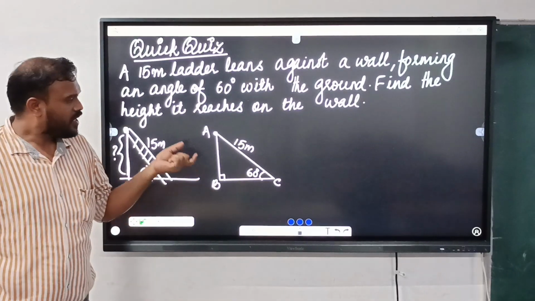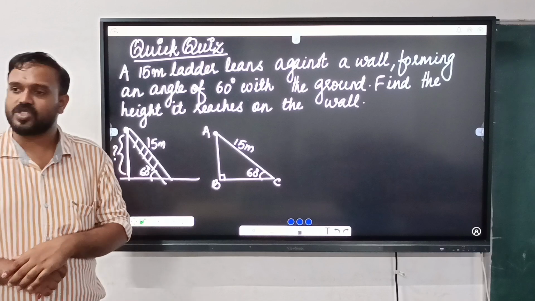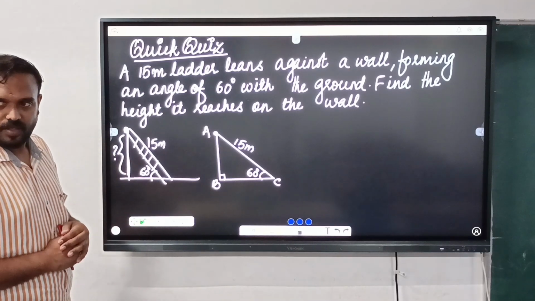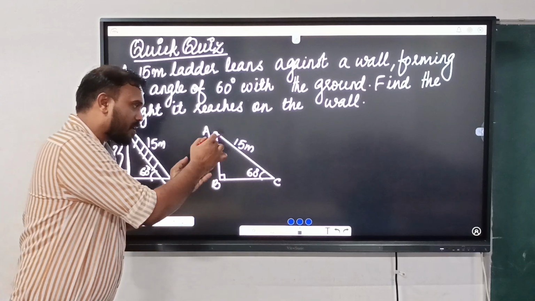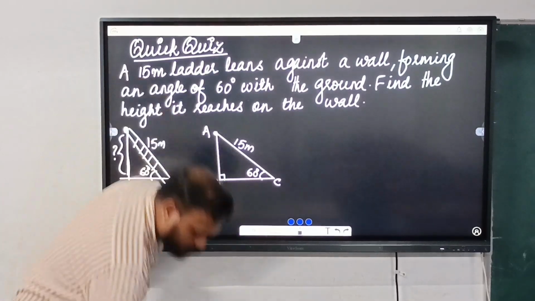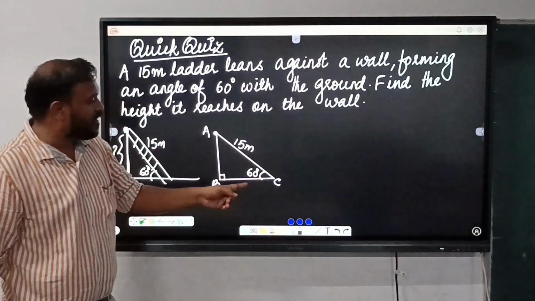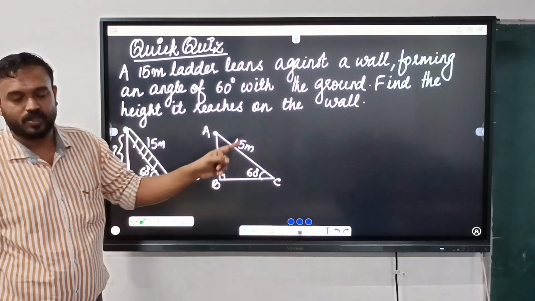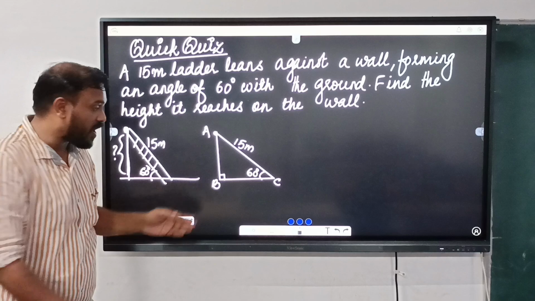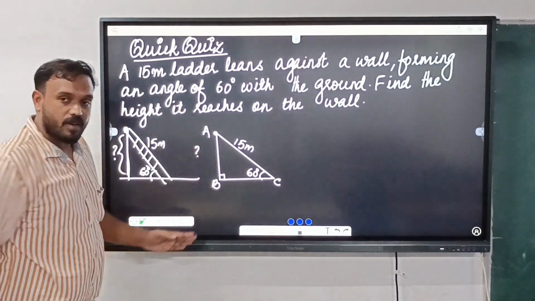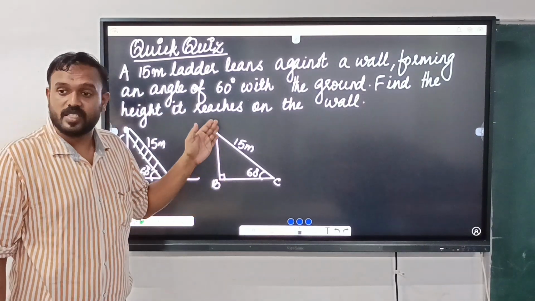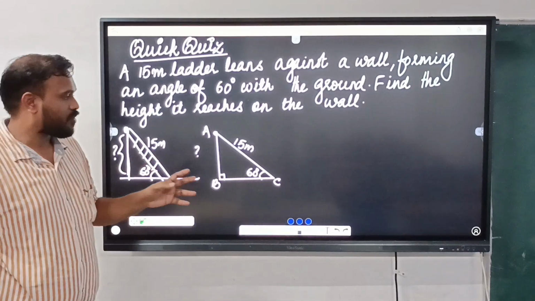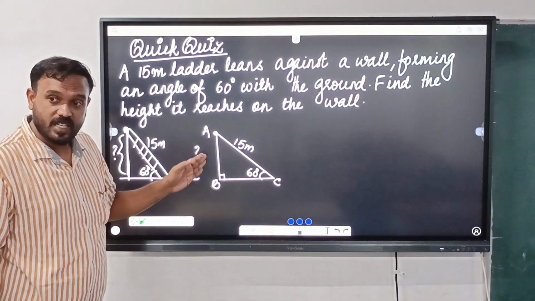Yes, good. Then which ratio will be used here? Which ratio can be used? For this triangle, AC is the hypotenuse. Good. And what do we have to find? AB. What is that? Yes, the opposite side. Very good. So what's the name of the ratio?